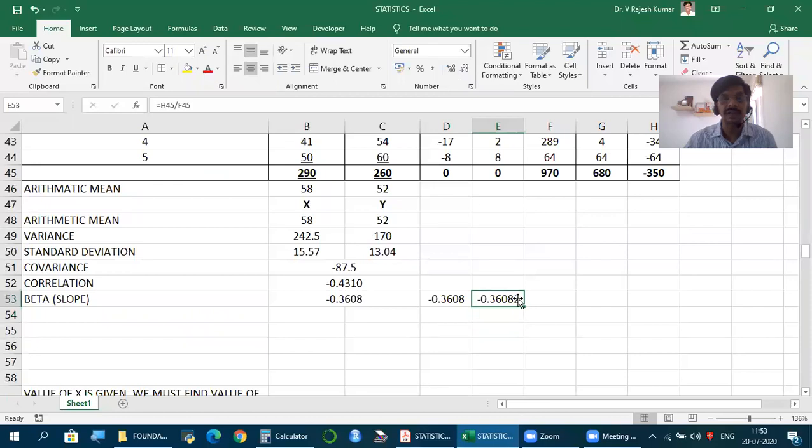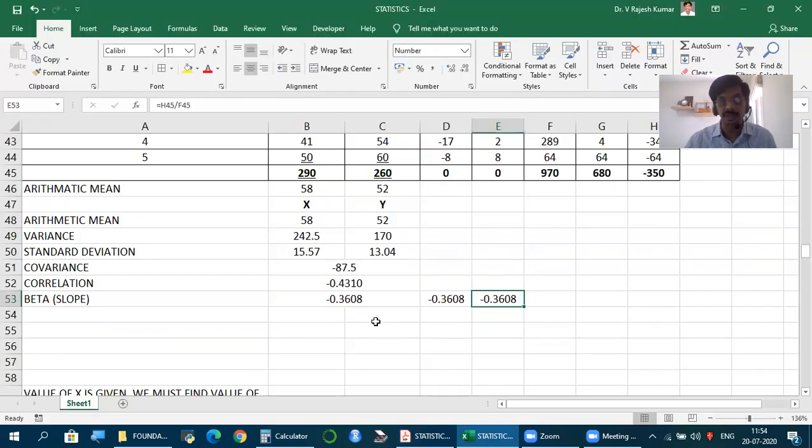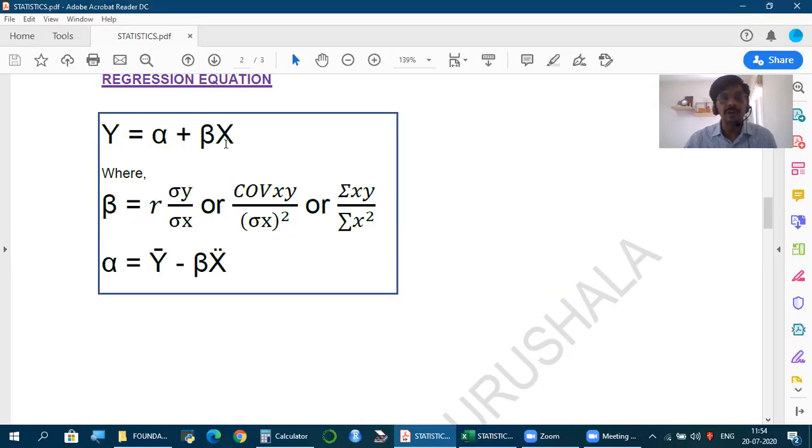Be aware, but normally, to show in exams at least, we use either formula 1 or formula 2. This is just for our verification, so don't have to worry about this. And again, depending on context, either this or this is what we need, but have clarity. This is how we calculate beta. And this beta is minus 0.3608. So this is one component we need for the regression equation of y on x.